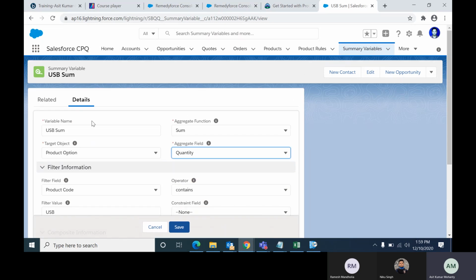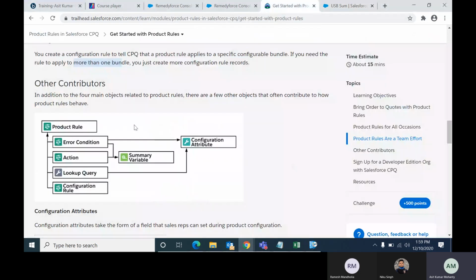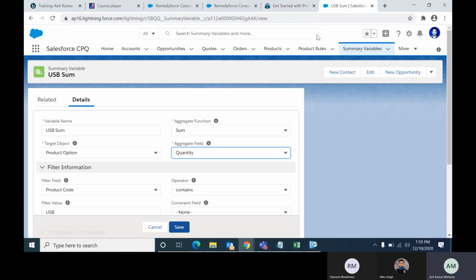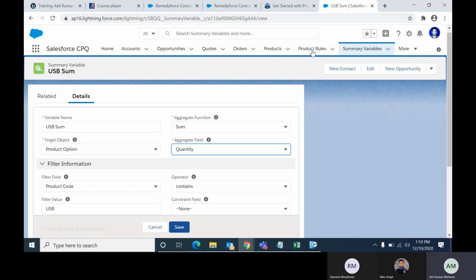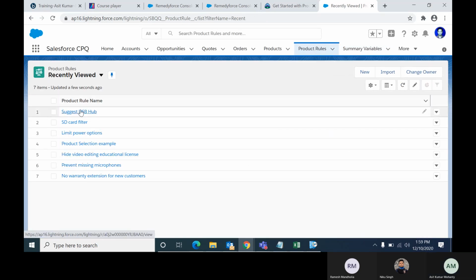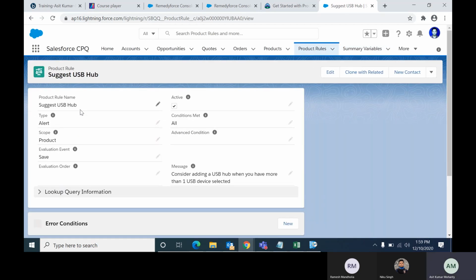Now we will use this summary variable in our product rule. Where can we use the summary variable? Summary variable can be used in condition and action. Let's go to condition. Now, how will we decide the condition in the product rule? We are thinking, if more than one USB device is in the product configuration page, then we can add a USB hub. So we should know what the sum of USB devices is, and whether a USB hub is also present or not.